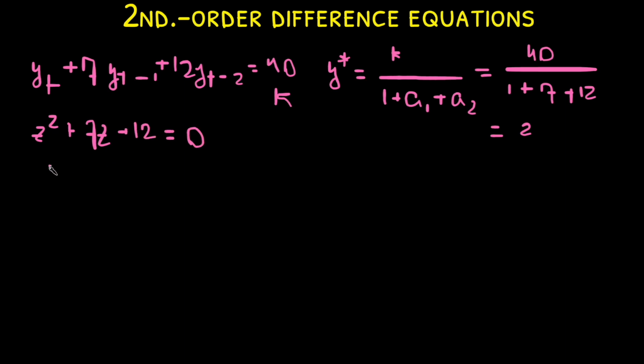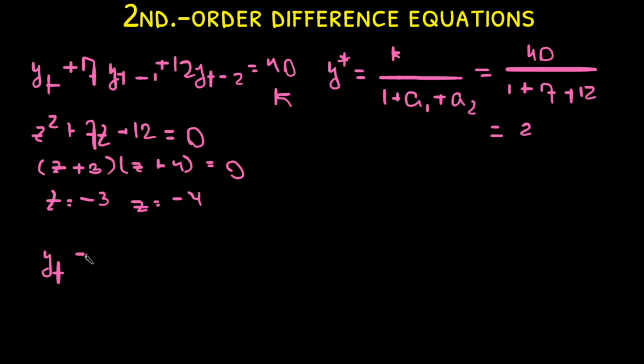Now we can find the auxiliary equation, which is z squared plus 7z plus 12 equals 0. If we factorize this, we get (z plus 3) times (z plus 4) equals 0, meaning that we have two solutions, which are z equals negative 3 and z equals negative 4.